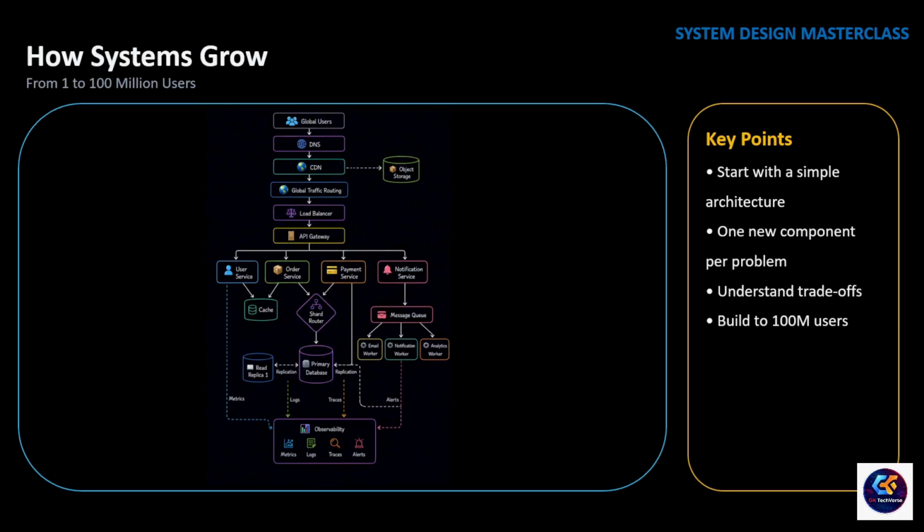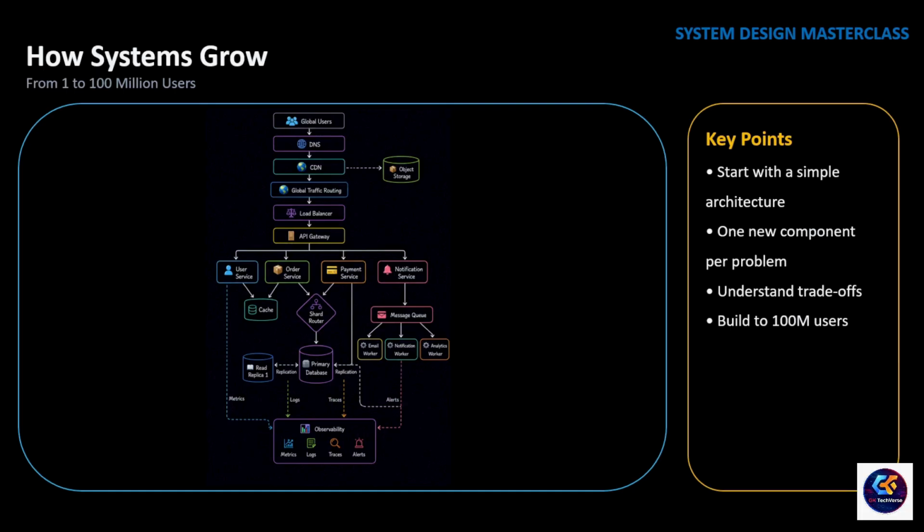In this video, we are going to answer that question by building a system together. We will start with a single server, and every time the system reaches its limit, we will solve that problem by introducing just one new architectural concept: load balancer, caching, read replicas, database sharding, CDN, message queues, microservices, API gateways.